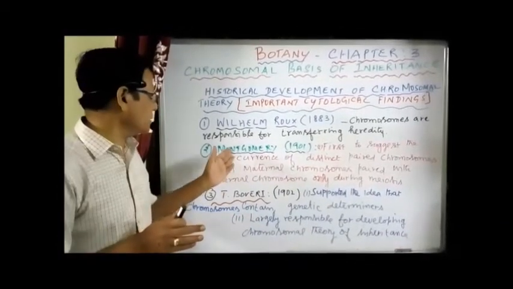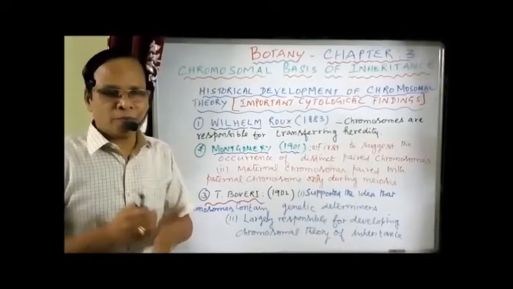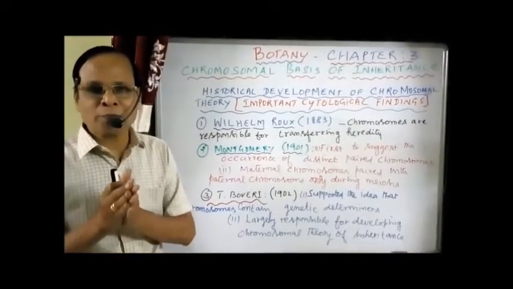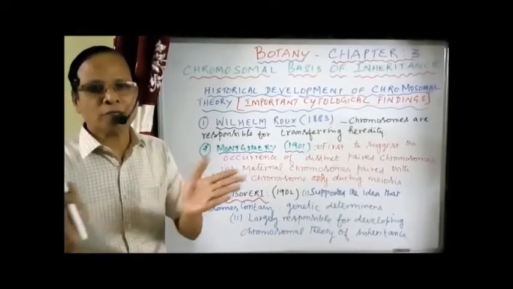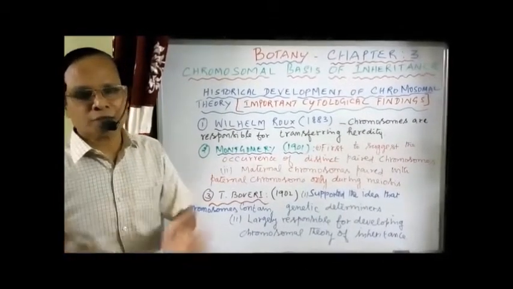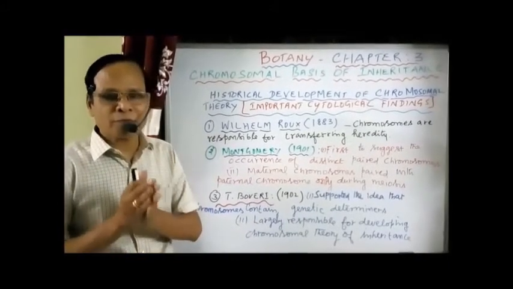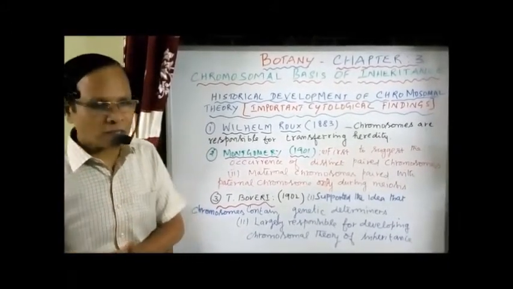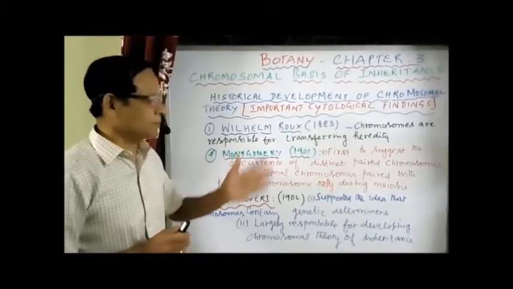He also suggested that the maternal chromosomes pair with the paternal chromosomes only during meiosis. So the pairing of maternal and paternal chromosomes occurs only during meiosis.